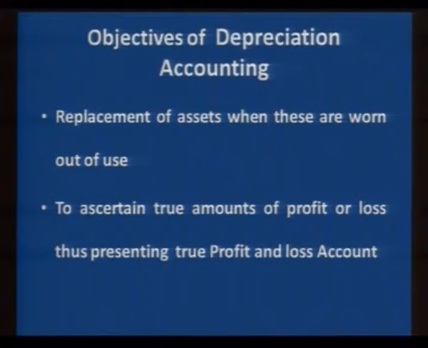If you purchase a car today worth rupees 5 lakh, or your daddy gifts it to you, what happens? You presume the car is gifted, and if you don't make a plan that after 5, 7 or 10 years this car will be out of use, and by that time you need to have saved money to buy another car. So, the most important point is that if we charge depreciation, we are basically reducing our profits. If we are reducing our profits, it means we are making a fund to replace worn out assets in future and buy a new asset.